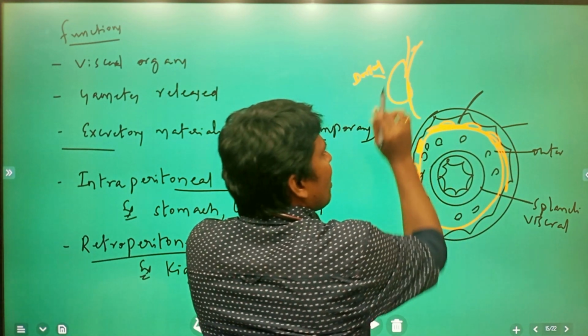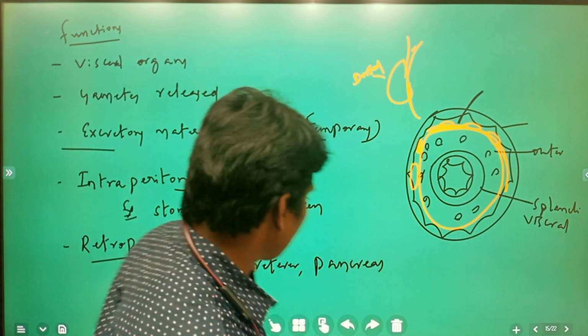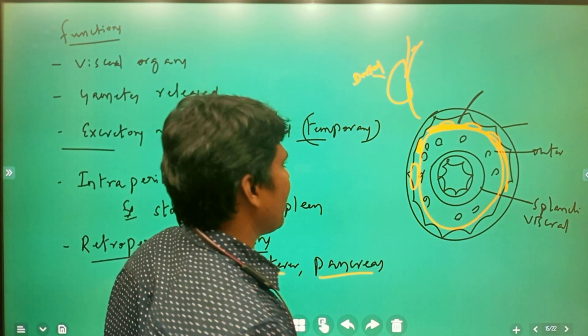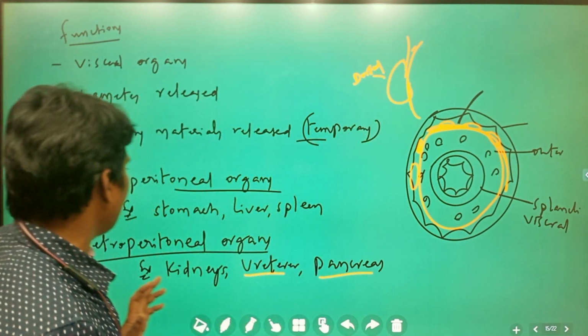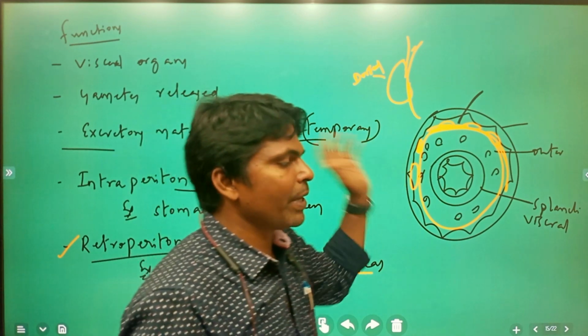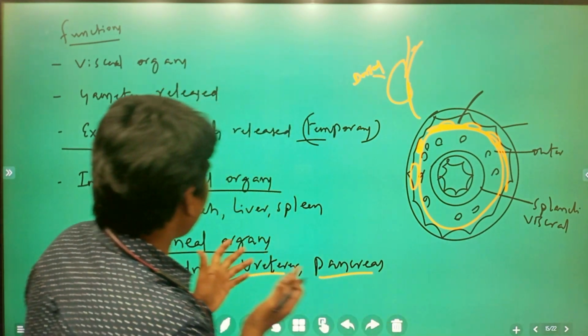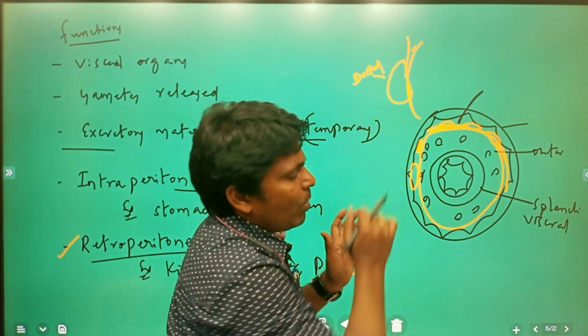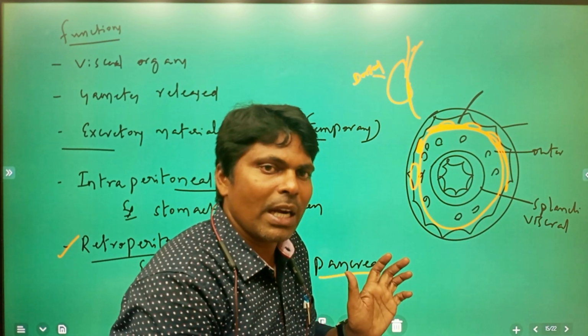So these kidneys are going to be located here, like that, ureters are going to be located, and the pancreas also. So these come under retroperitoneal organs. Simply, retroperitoneum is whatever organs are located on the back side of the parietal peritoneum.